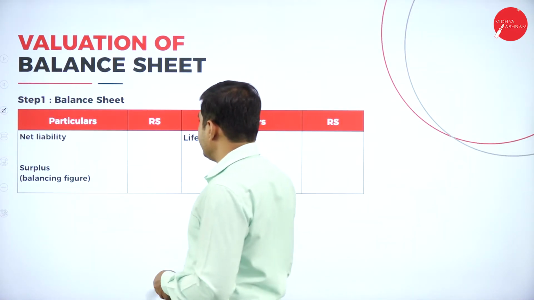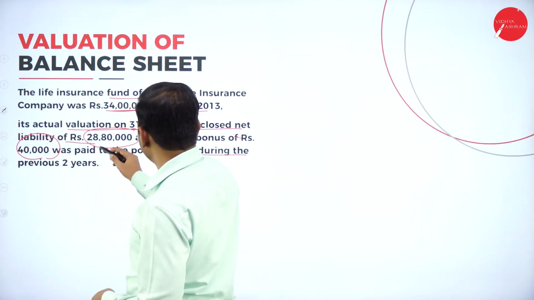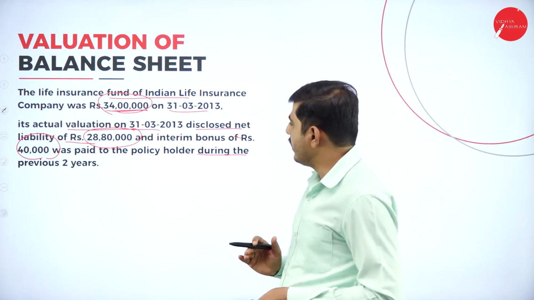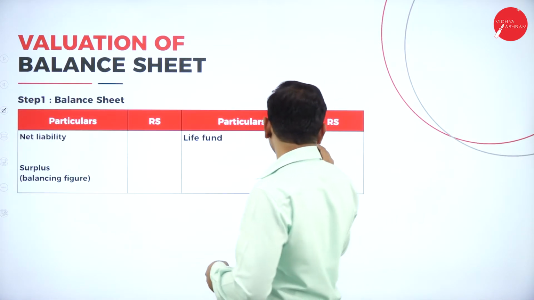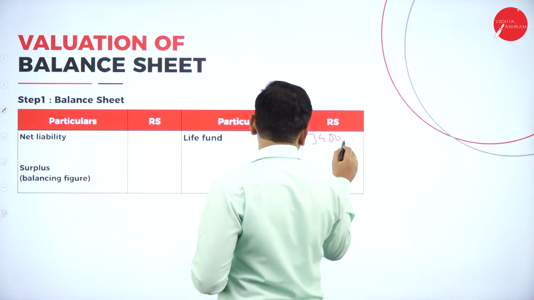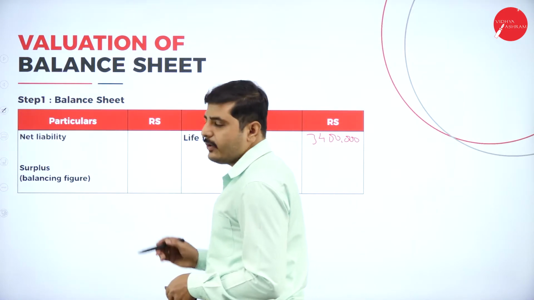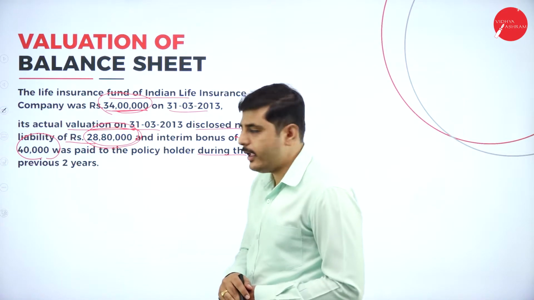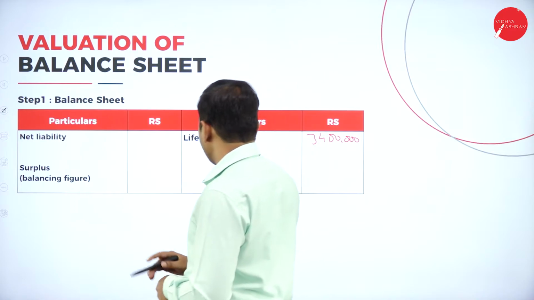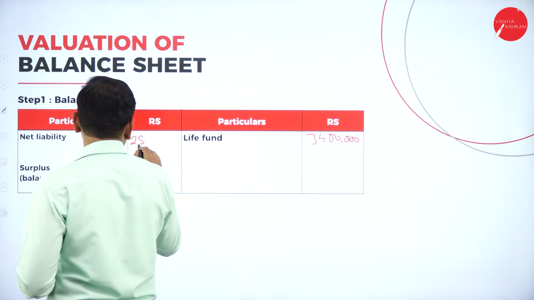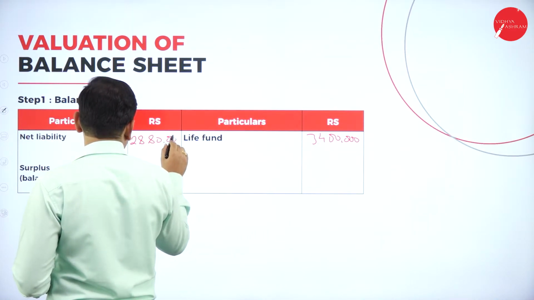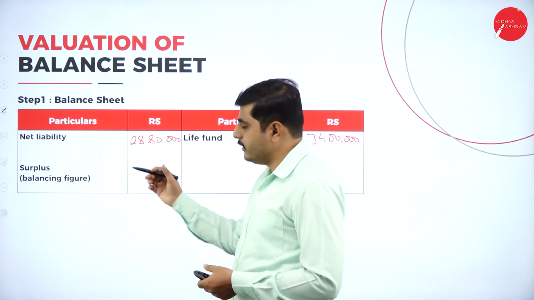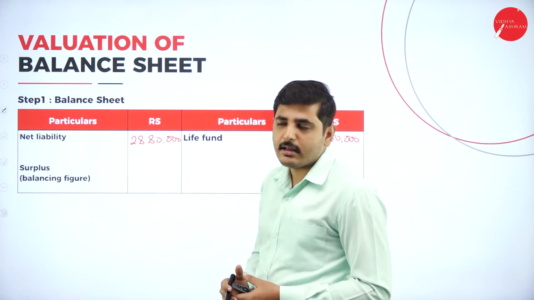Now let's go to step 1, valuation of balance sheet to identify the surplus. What is the life fund here? We have a life fund of 34 lakh. And next, what is the net liability here? We have a net liability of 28 lakh 80,000. Whatever the difference you get, that amount will be considered as a surplus.